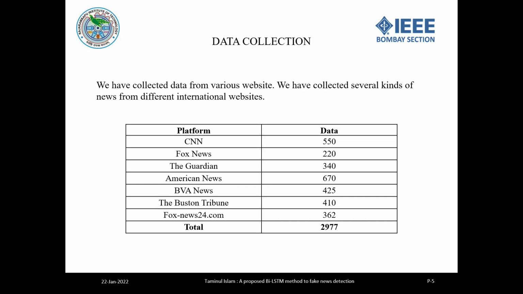This slide shows the data ratio. We have collected data from various websites, and we have collected several kinds of news like sports news, political news, business news, and many others from different international websites. You can see in this table we have collected news from CNN, Fox News, The Guardian, American News, BVA News, the Boston Tribune, and Fox News 24.com. We have collected a total of 2,977 data, and all the data were collected manually by our researchers.